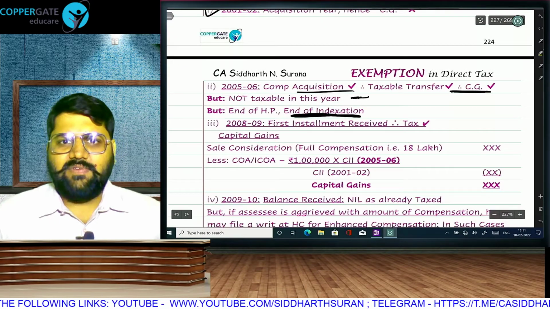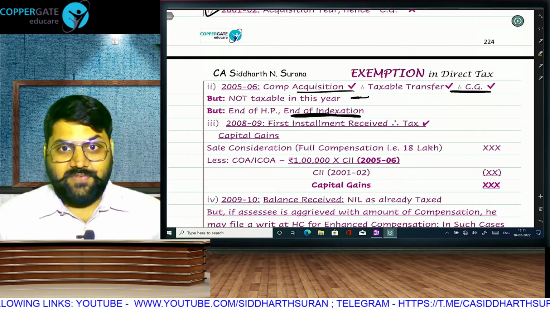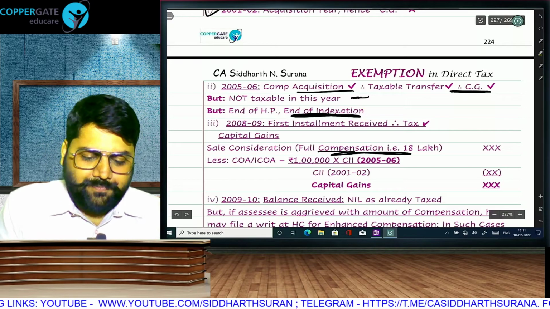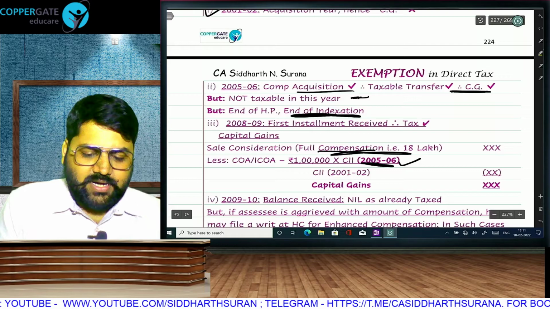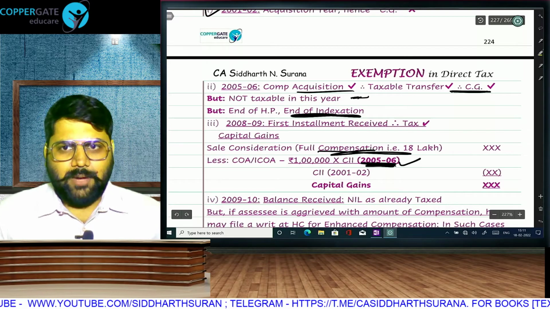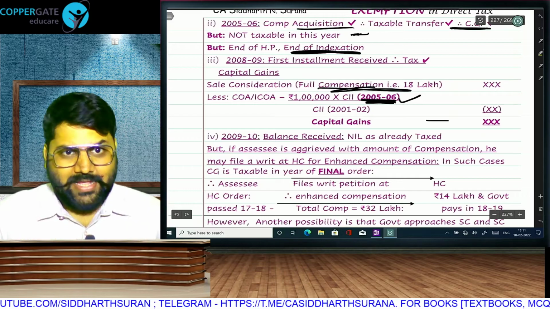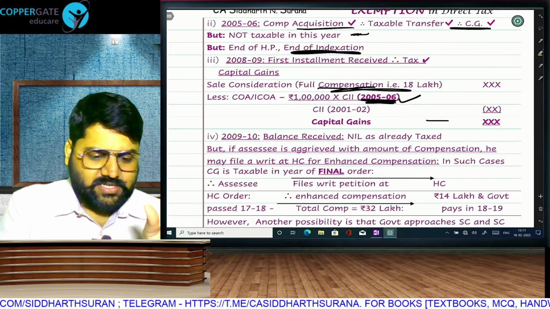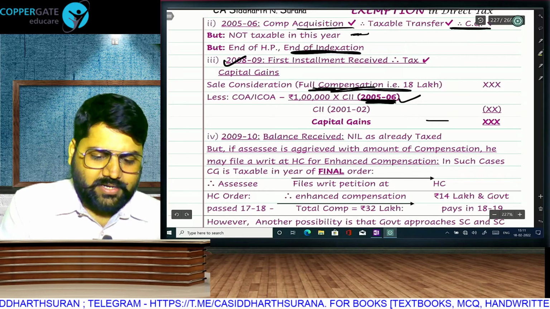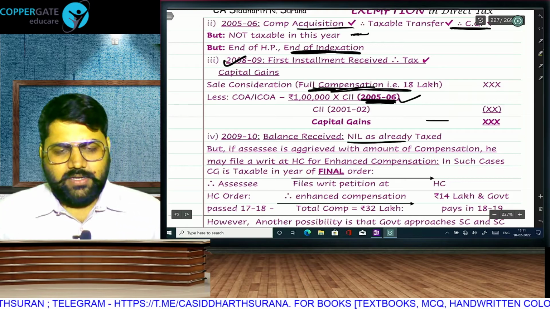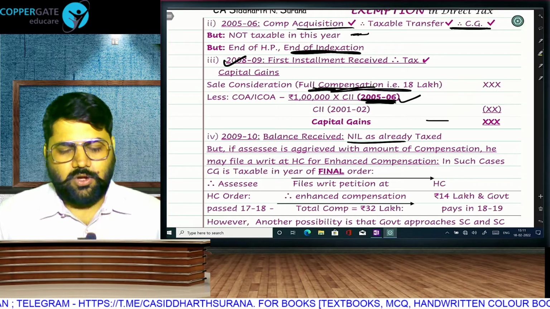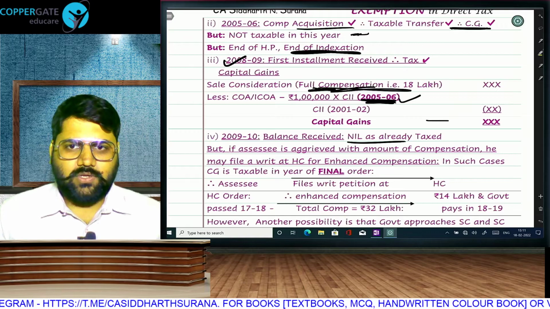And then finally, we will calculate capital gain. When we get our first installment, we will take full compensation because we are taking full cost, but indexation will stop in the year of compulsory acquisition. That will give us our capital gain. And if we receive any balance compensation, because right now we have received only the first installment but we are paying tax on full, then whenever we receive balance compensation, we will not be paying tax on that amount.